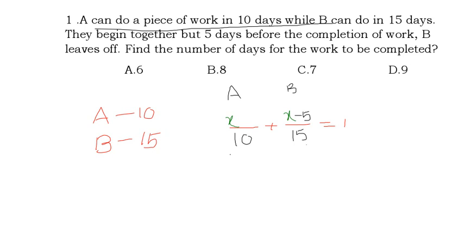Next, they gave that B has left before the completion of work. How many days before? 5 days. Means 5 days work B has not done, no. If she has done, I used to write plus 5. She has not done. That's why I have written what? Minus 5. She has not done the work. Near B I have written minus 5 because B has left before the 5 days of work only.